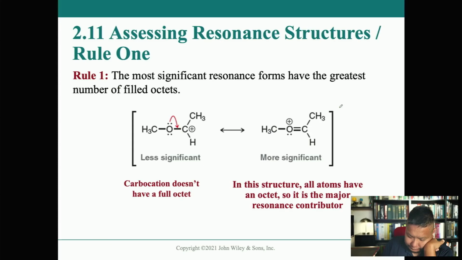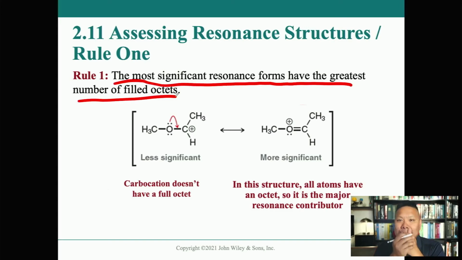Rule 1: the most significant resonance forms have the greatest number of filled octets, right? What we mean here is that I was drawing resonance contributors. When I have one structure and I know that it can undergo resonance delocalization, I can draw another one that represents its other delocalized form.